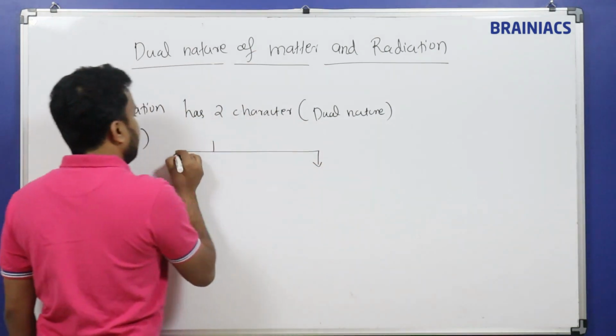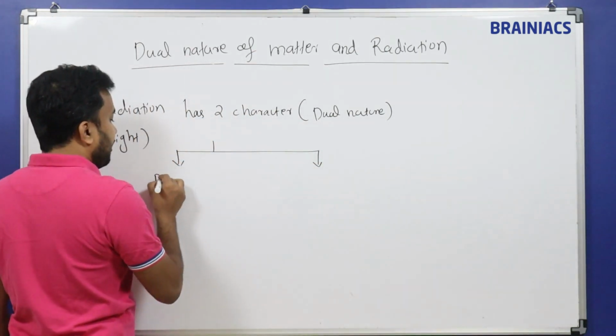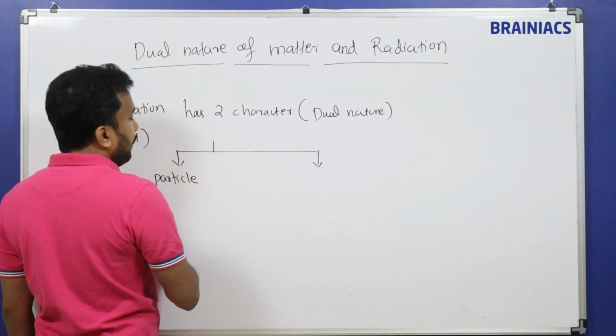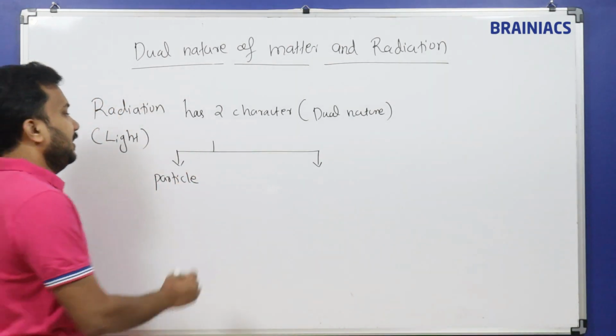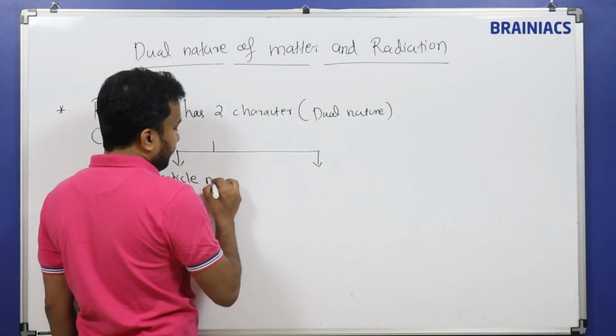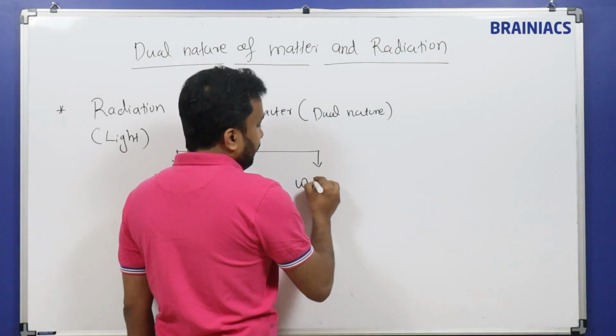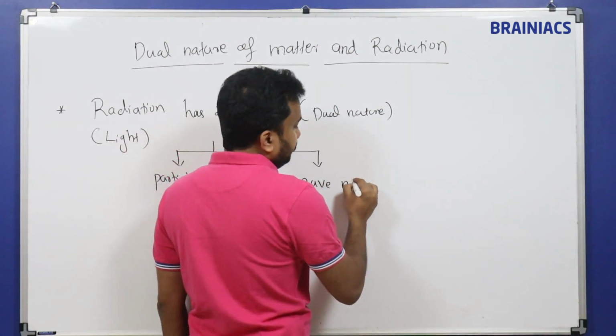One is called particle character, particle nature. Initially we told that light is in the form of a particle. So particle nature, particle character or particle behavior. Second one is called wave nature.